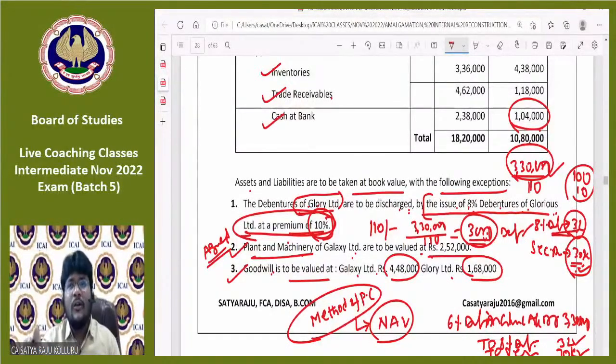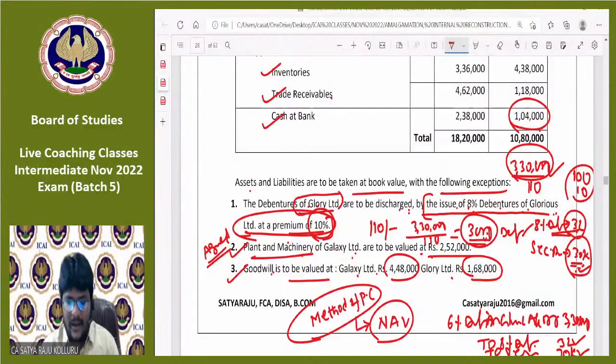Those were also taken over by whom? The purchasing company. Whenever you are acquiring any specific asset, the purchasing company needs to assign a specific value. That's why those are also assets taken over by the purchasing company. That's why such assets are also taken into consideration in calculation of NAV. At the time of incorporation of assets and liabilities in the books of the purchasing company, such assets also need to be incorporated. Do you understand, my dear?